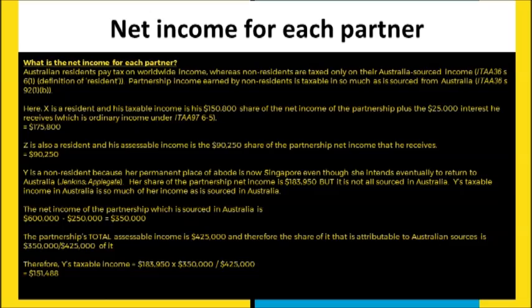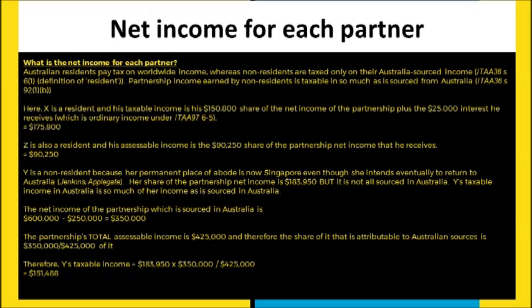So here, we look at the net income of the partnership which is sourced in Australia, so the Australian income less the Australian expenses, and then we just work this out as a fraction of what all of the income for this partnership is in entirety.